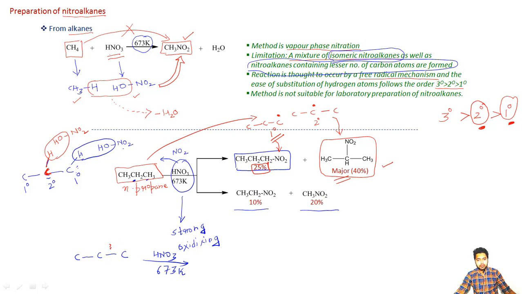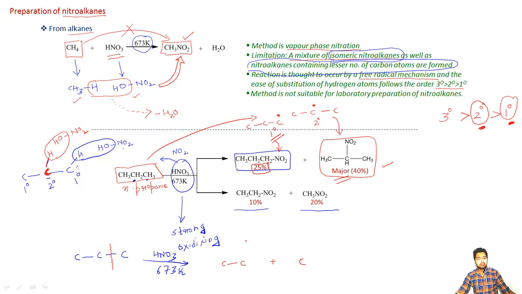By cleavage I mean the breaking of a carbon-carbon bond. So because of this cleavage, what will happen? It will result in the formation of this fragment here containing 2 carbon atoms plus the second fragment which is containing a single carbon atom.